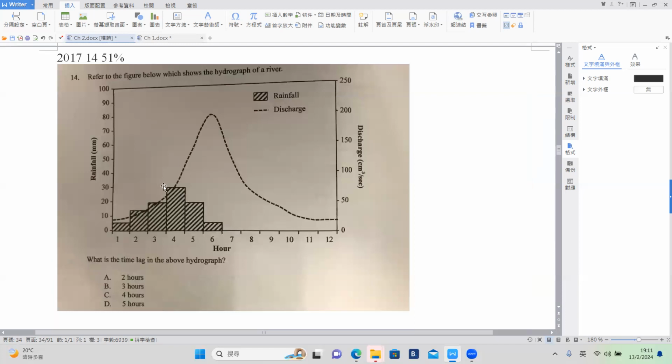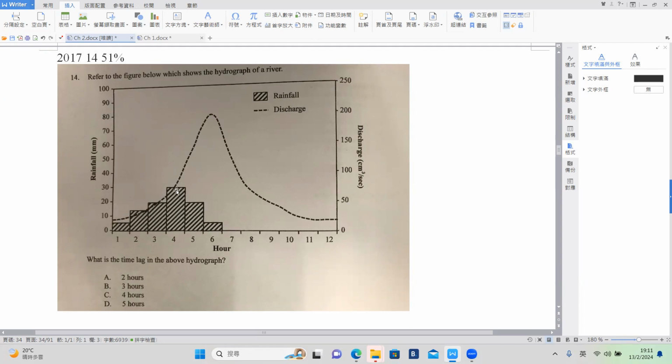Now, number 6, you have to be careful if you are going to calculate the time lag. You shouldn't calculate from here. You have to calculate from the peak of the rainfall. It should be calculated from the peak of the rainfall, and also you have to take the peak of the discharge, okay, not the very initial one.